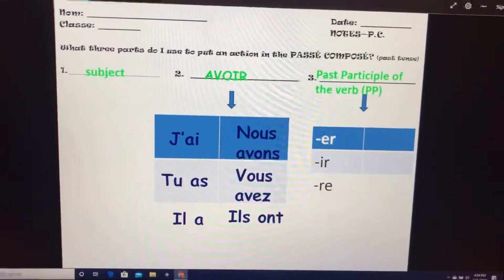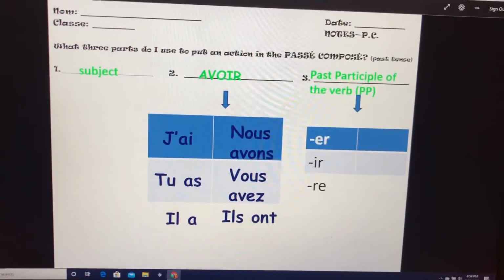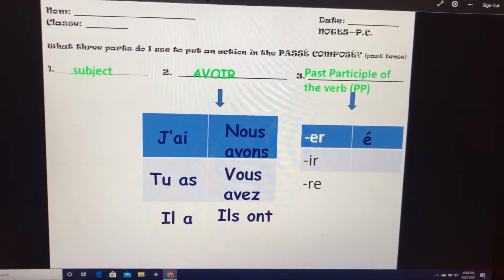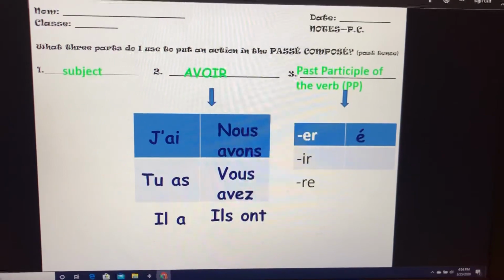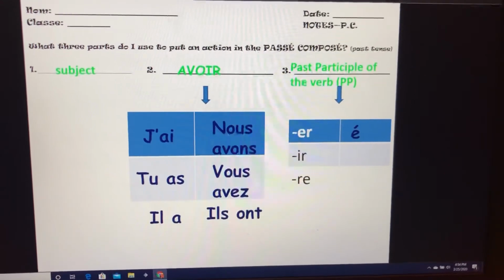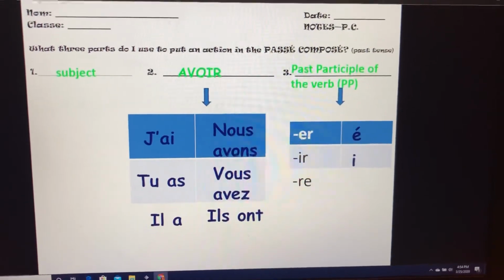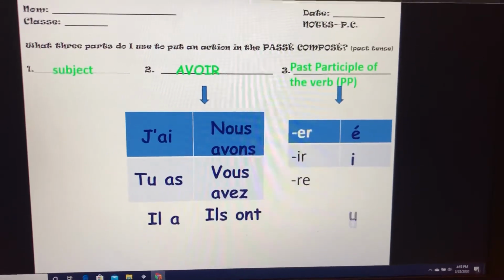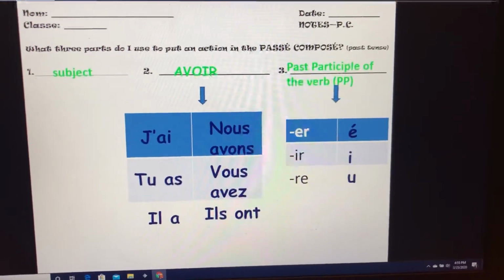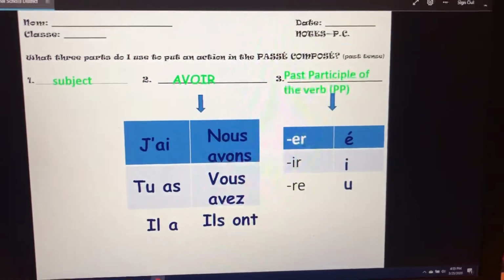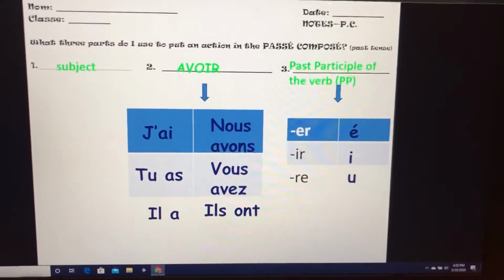In French, to form the past participle of a regular verb, it's very simple. If your regular verb is an ER verb, you drop the ER and you replace it with the E accent aigu. If the regular verb is an IR verb, you drop the IR and you replace it with an I. And if it's a regular RE verb, you drop the RE and you replace it with a U. So with a subject, the verb avoir, and the past participle, you now have a sentence in the past tense.